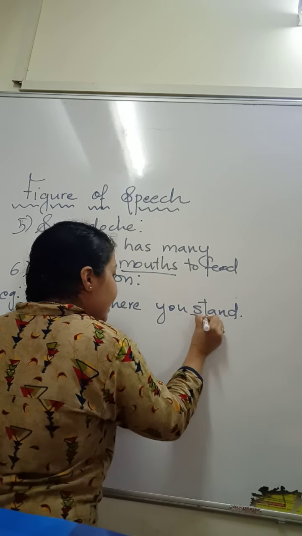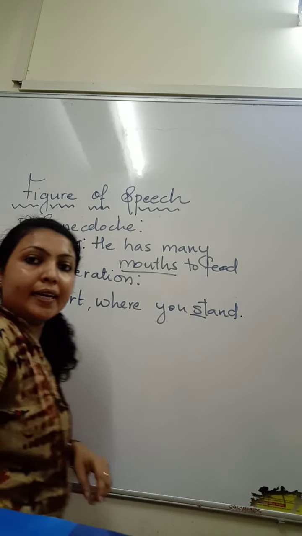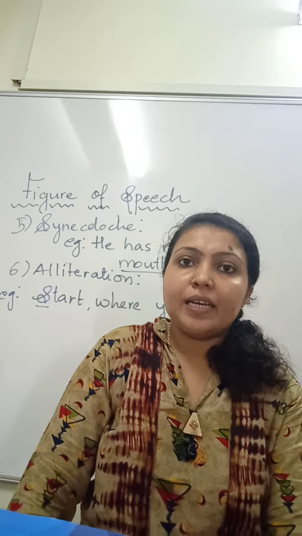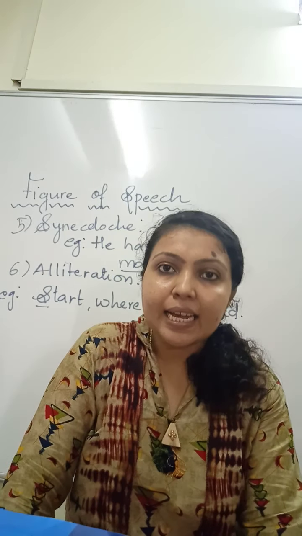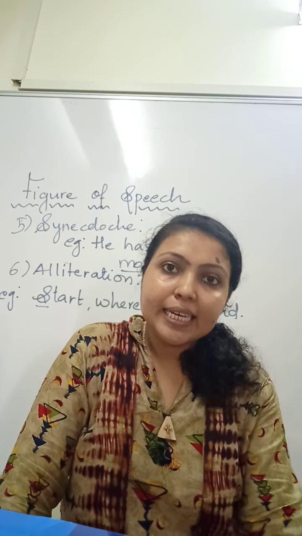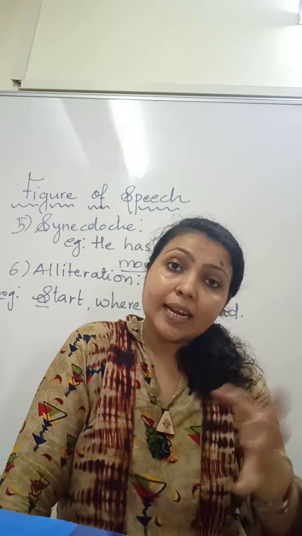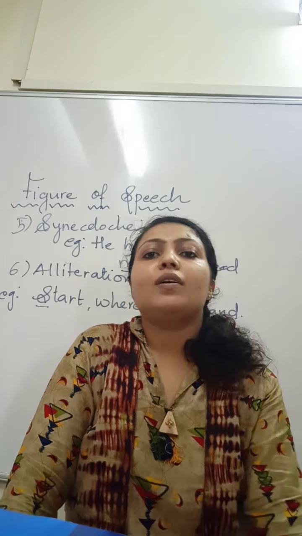Here the alphabet S is repeated. So S is repeated to create a musical effect. So alliteration means any sound or alphabet repeated twice, thrice or many times.